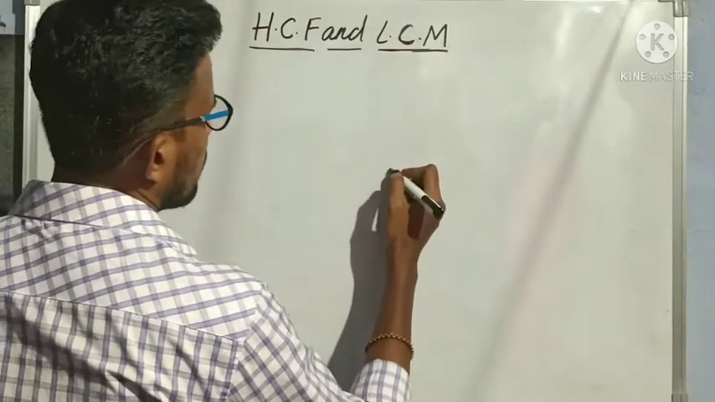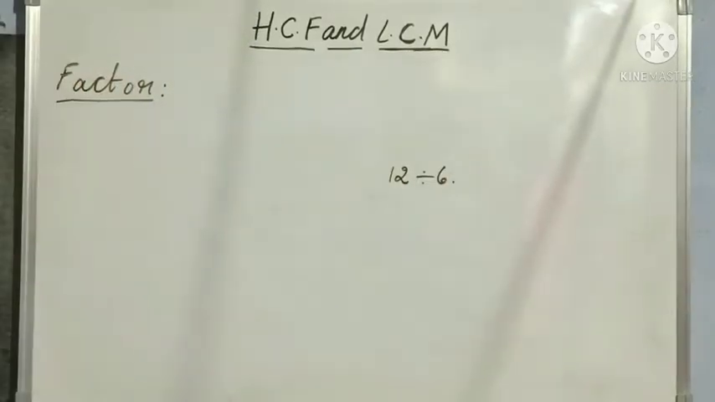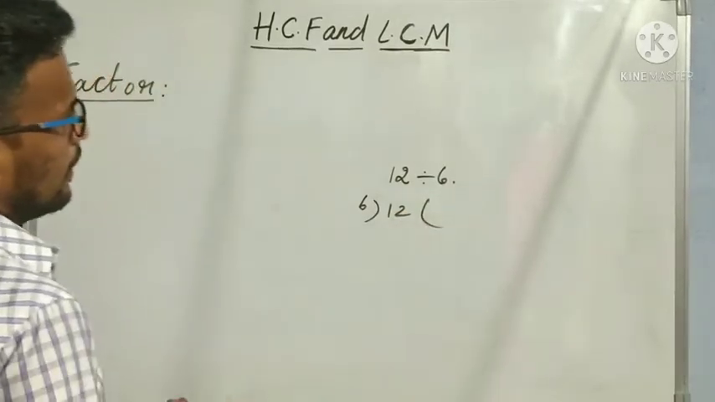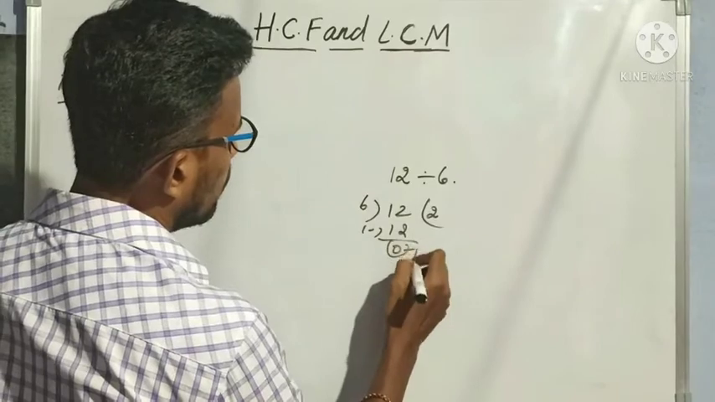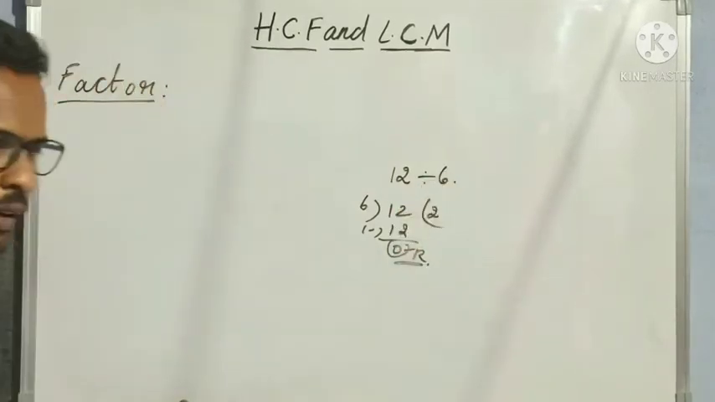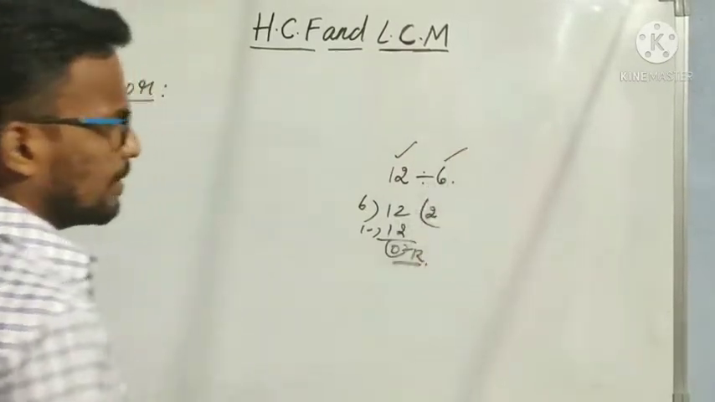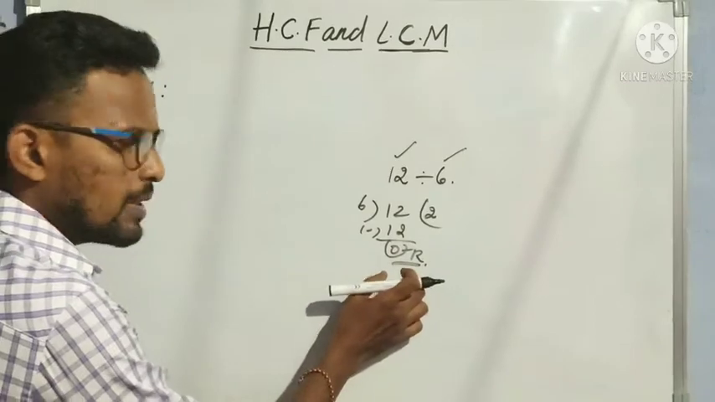So suppose I am taking 12 divided by 6. When I divide 12 by 6, 6 twos are 12. So the remainder is 0. Whenever the remainder is 0, we can say that 12 is exactly divisible by 6. Understood? Exactly divisible means the remainder should be 0.